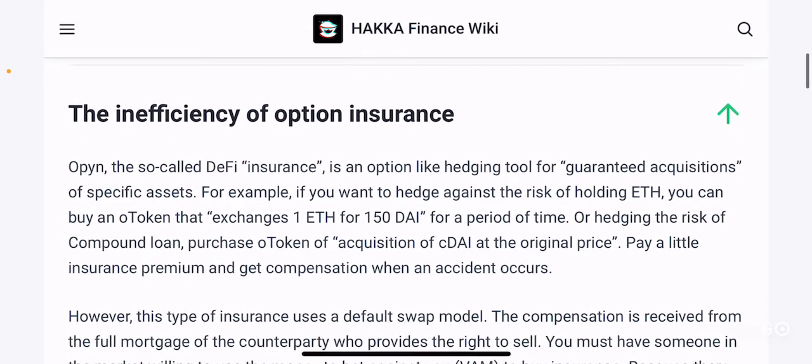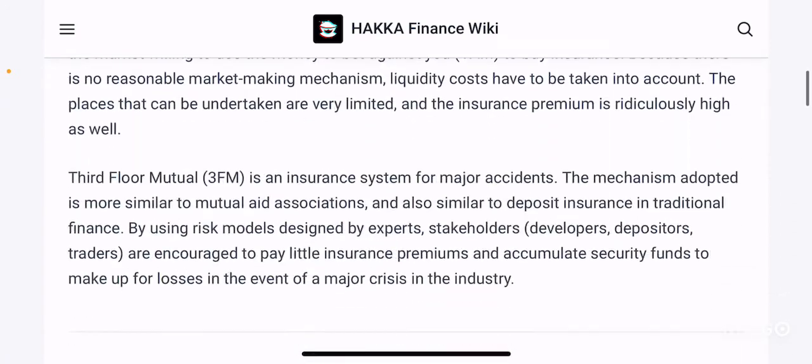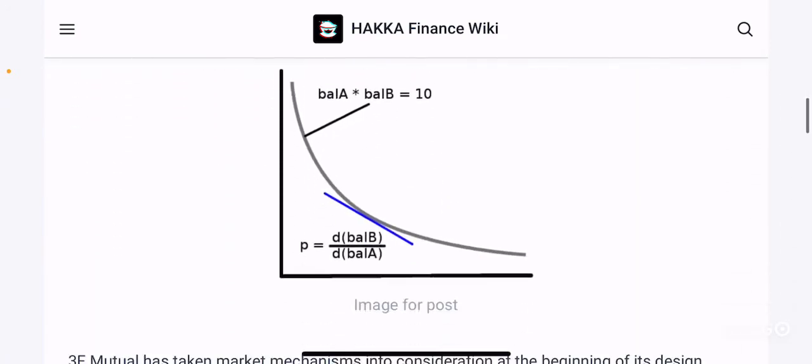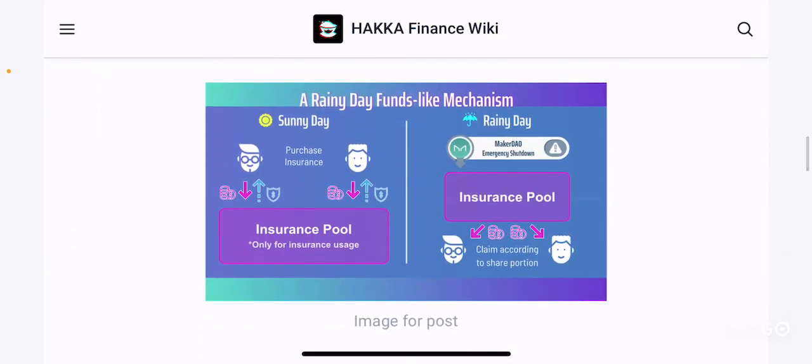Here they go on to talk about the main inefficiency that exists in option insurance, which you can go through in much more detail, and which is something that I really like. They are trying to present information with as much depth, along with images like these to explain to people who want to just skim through their product, right? So this is an example of how a sunny day versus rainy day insurance mechanism works, like a rainy day fund like mechanism.